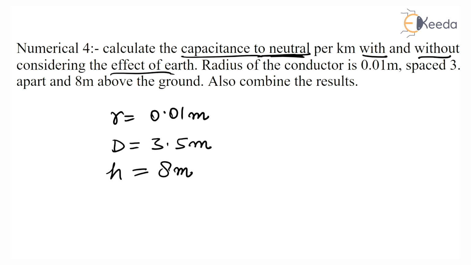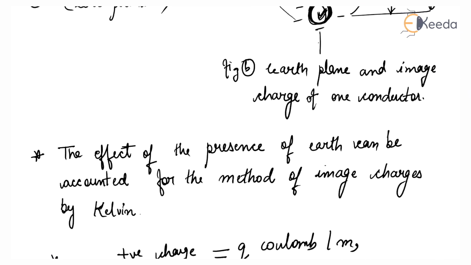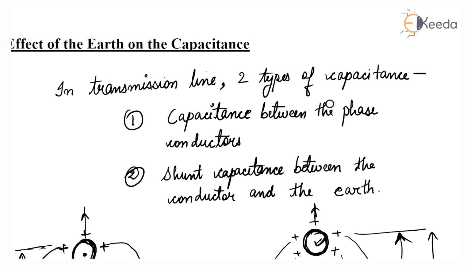First we have to find out the capacitance to neutral with effect of earth. This is the capacitance while considering the effect of earth.